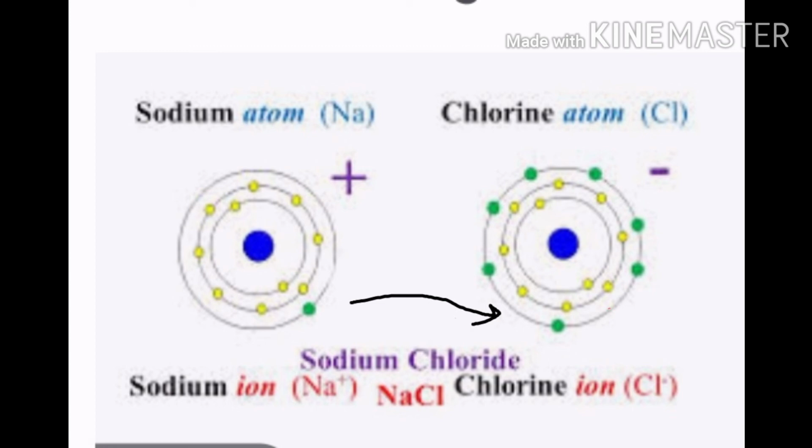So sodium metal and chlorine non-metal will undergo a chemical reaction where sodium will lose its one electron attaining noble gas configuration, becoming stabilized, and chlorine will gain this one electron. It also attains its noble gas configuration and becomes stabilized. During this loss and gain of electron, they will undergo a chemical reaction forming the compound sodium chloride.